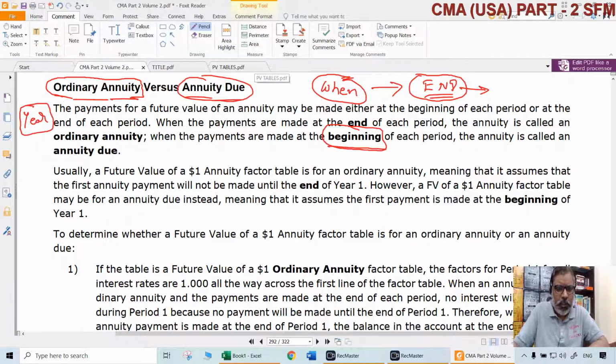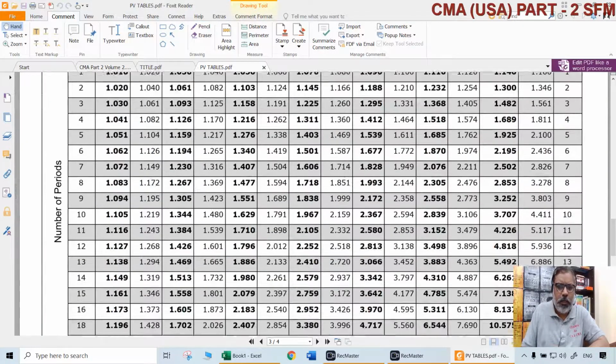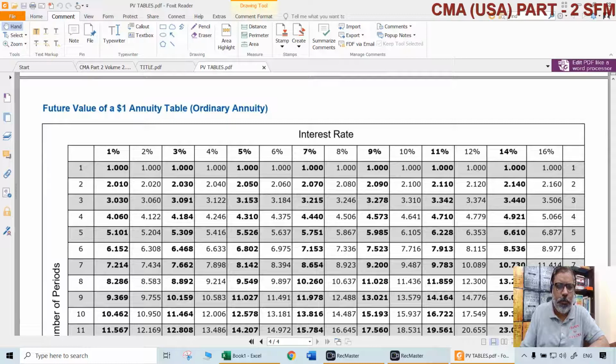Now, naturally, a question comes: how to compute the future values when it is an annuity due? If it is an ordinary annuity, we can simply take this table. This is called future value interest rate factors annuity.